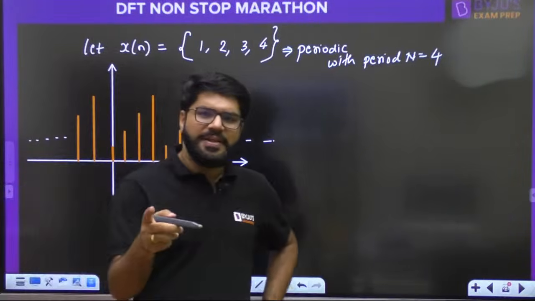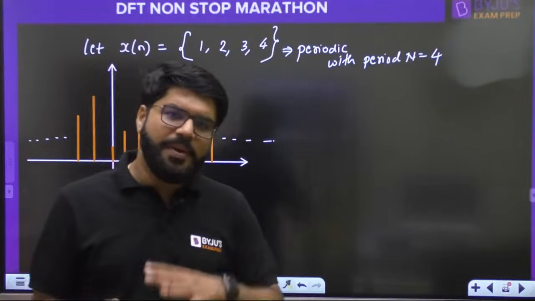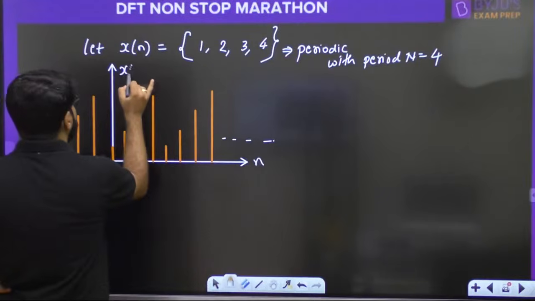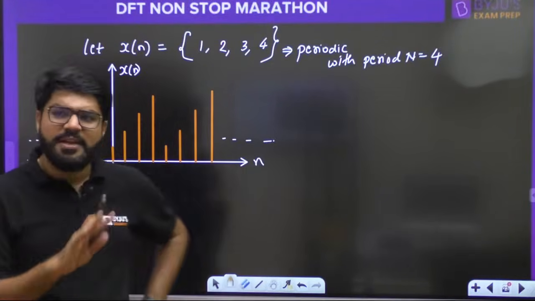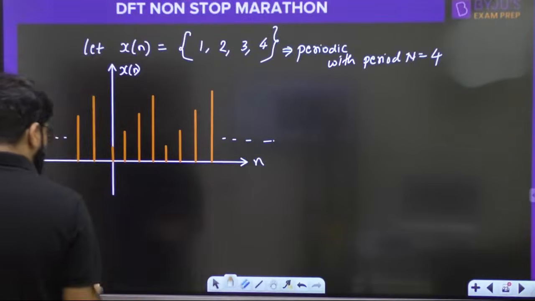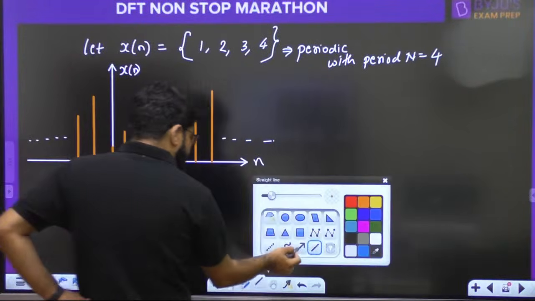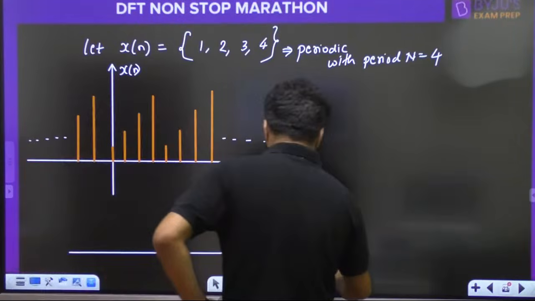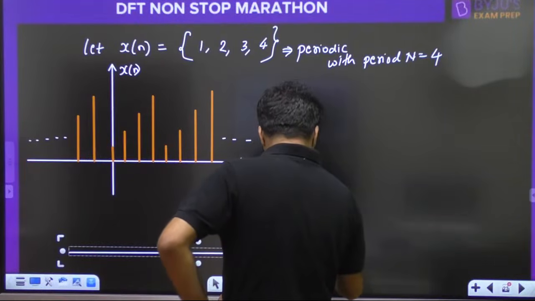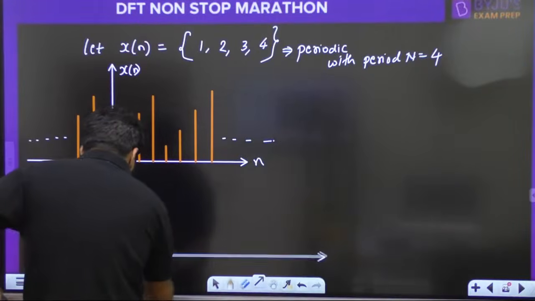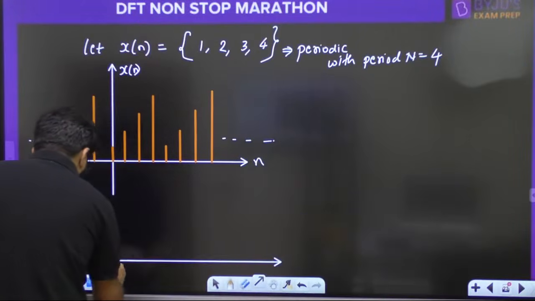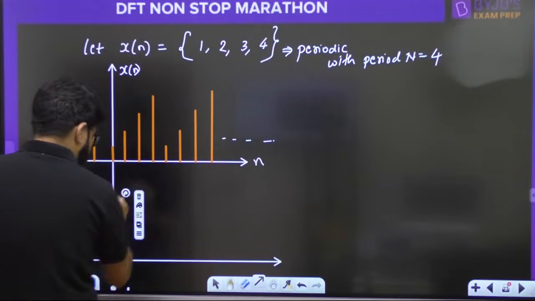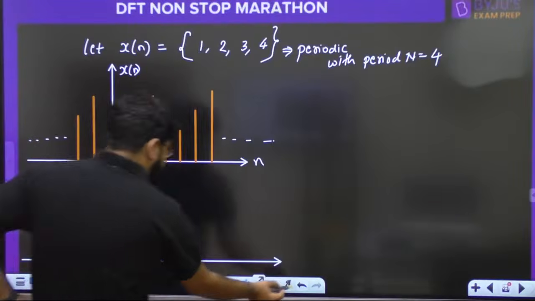If you remember the discrete frequency, properties will be very simple. Before going to the properties, I am first explaining: if this is a signal xn, what do you mean by the circular shifted version of this? Circular shift and circular fold, both we will consider here. Here I just want to sketch its shifted version.